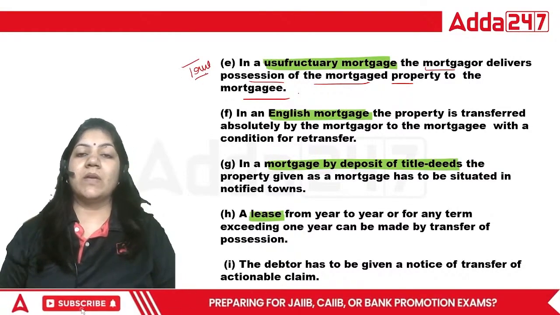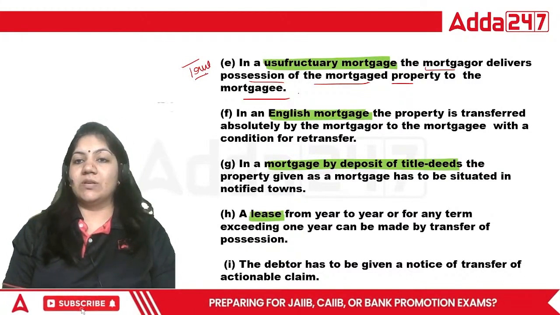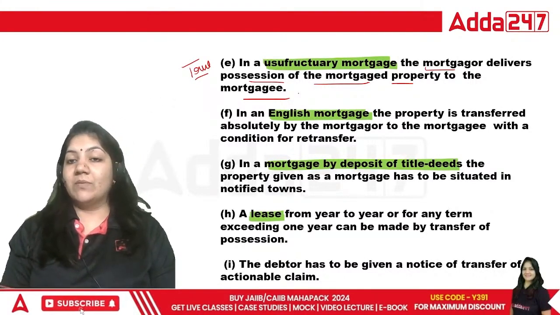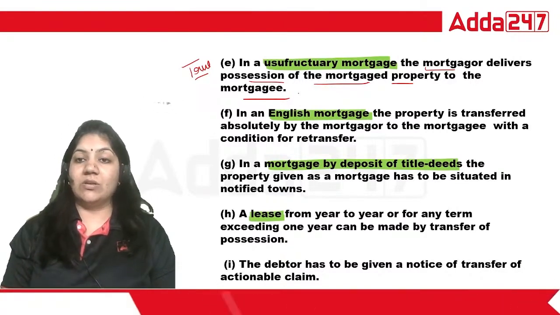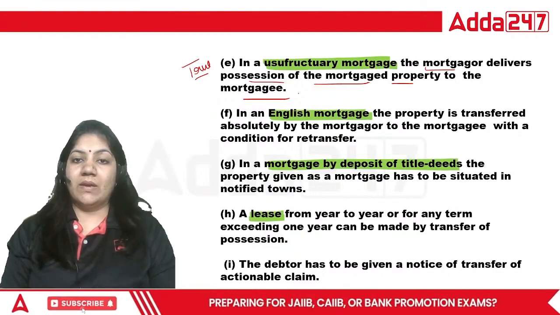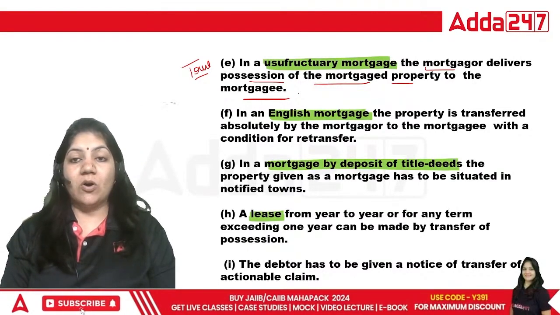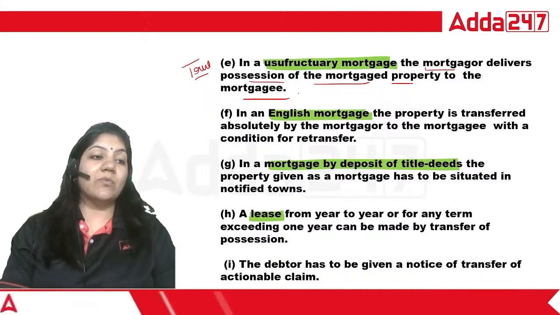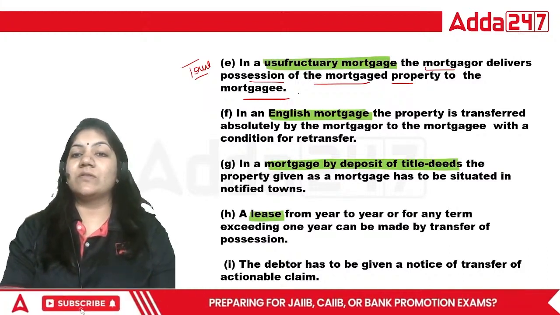Okay, now in an English mortgage, the property is transferred absolutely by the mortgager to the mortgagee with a condition for retransfer. That is true and false.